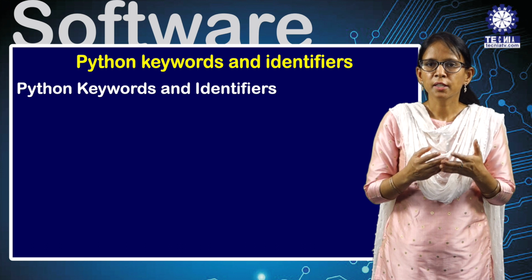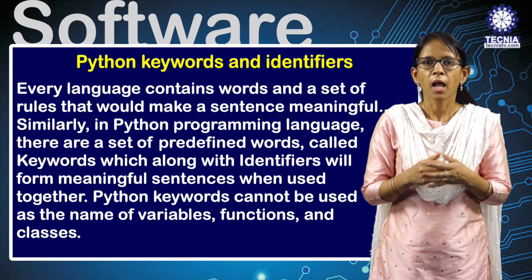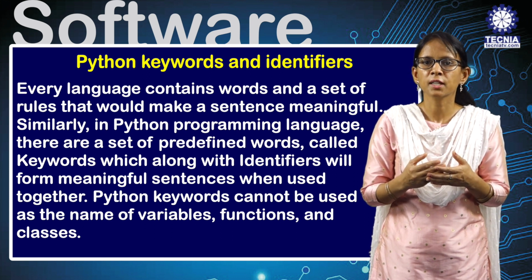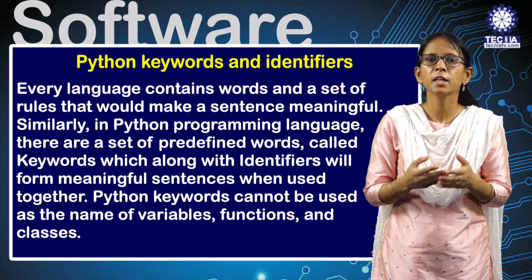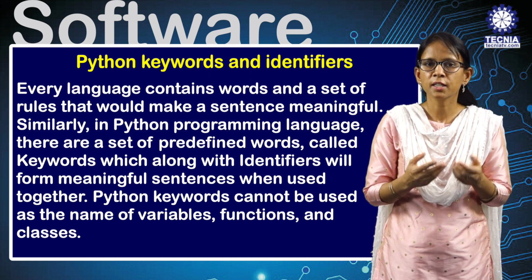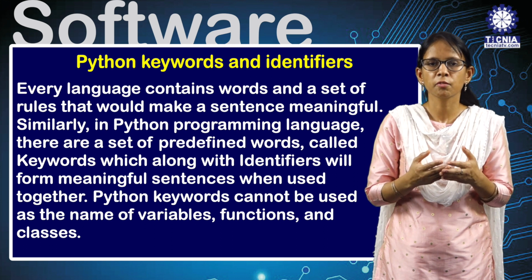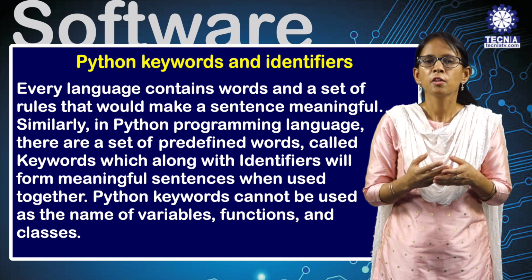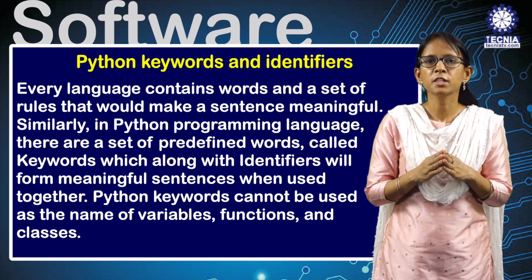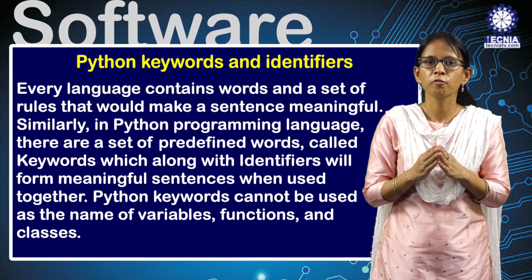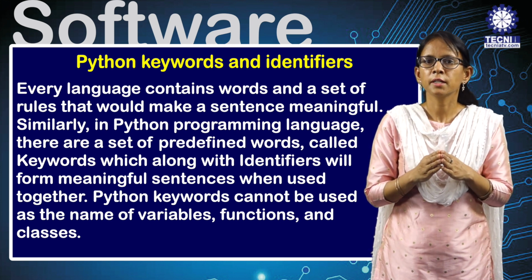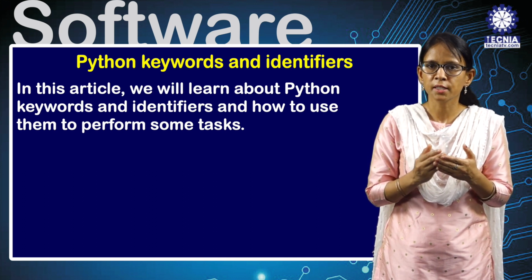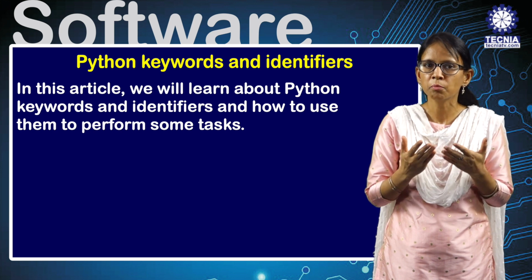Next topic is Python keywords and identifiers. Every language contains words and a set of rules that make a sentence meaningful. Similarly, in the Python programming language, there is a set of predefined words called keywords, which along with identifiers form meaningful sentences when used together. Python keywords cannot be used as the name of variables, classes and objects. In this article, we will learn about Python keywords and identifiers and how to use them to perform some tasks.